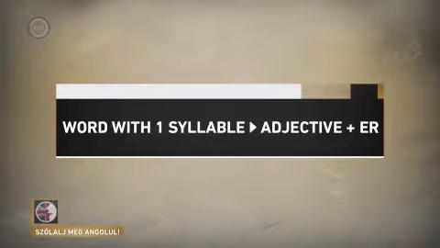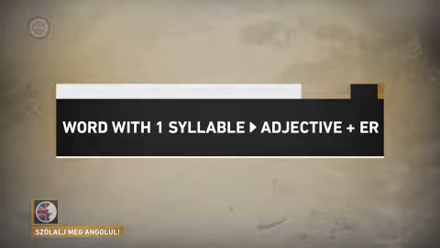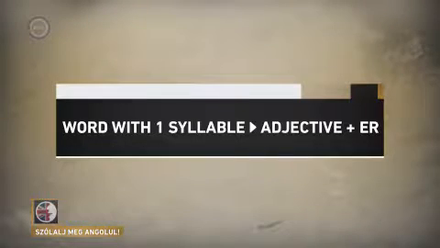They help us know how to make the comparative form. If the adjective has got 1 syllable, we know that it's a short adjective. And we know that we add er to make the comparative form. Good. Now, let's look at some more spelling rules for the comparative form. We know that if the adjective has got 1 syllable, we add er to the end of the adjective to make the comparative form. Great.